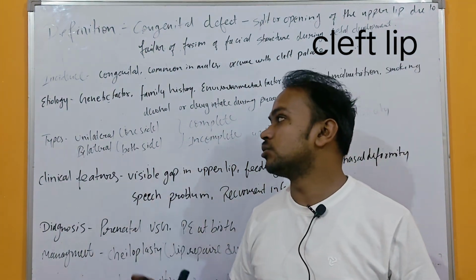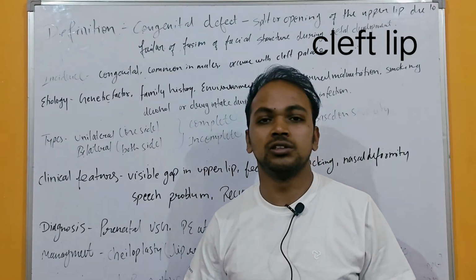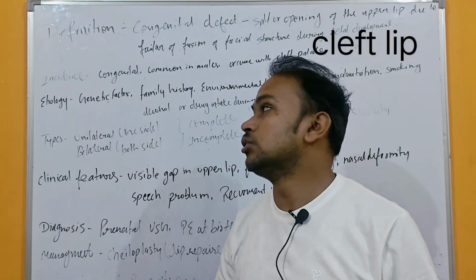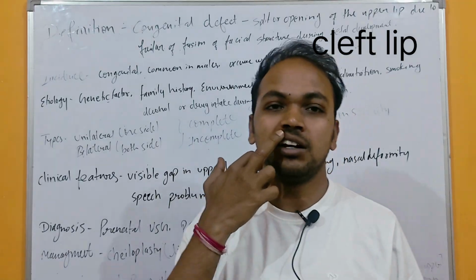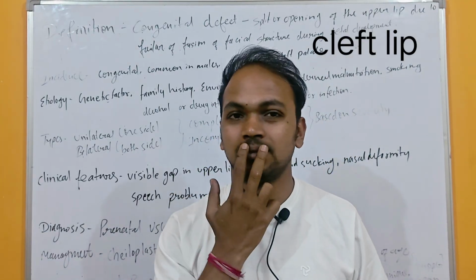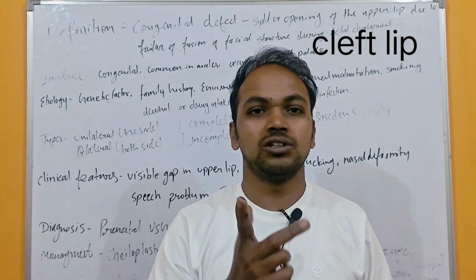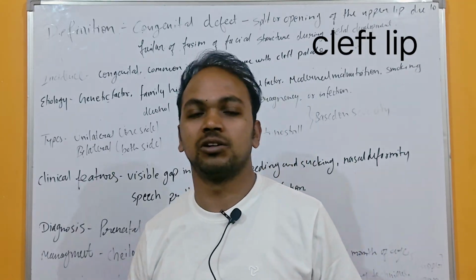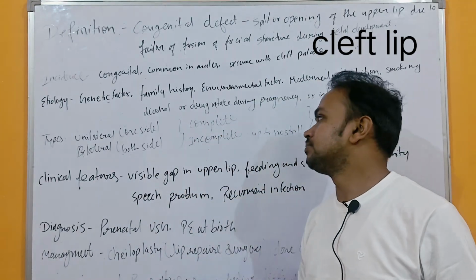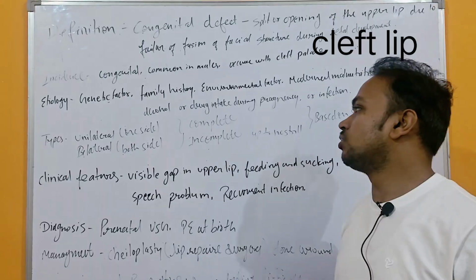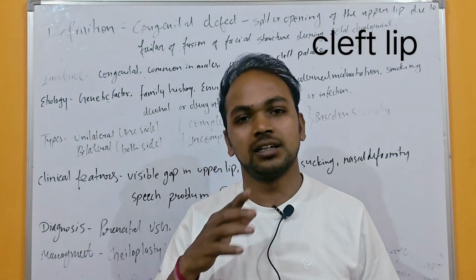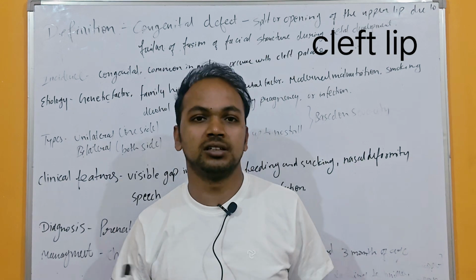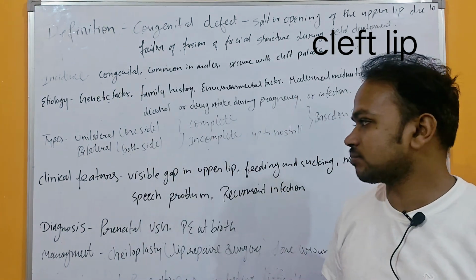Then the types. Basically there are two types, unilateral and bilateral. Uni means one and bi means two. Unilateral means one side. Suppose there is an opening on only one side of the lip, that is unilateral, and if there is an opening on both sides, it is considered bilateral cleft lip. Then complete and incomplete, based on the severity, whether the opening is complete or incomplete.